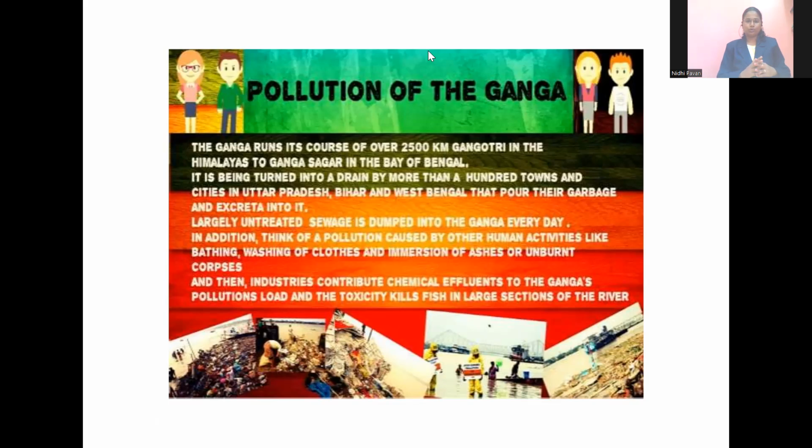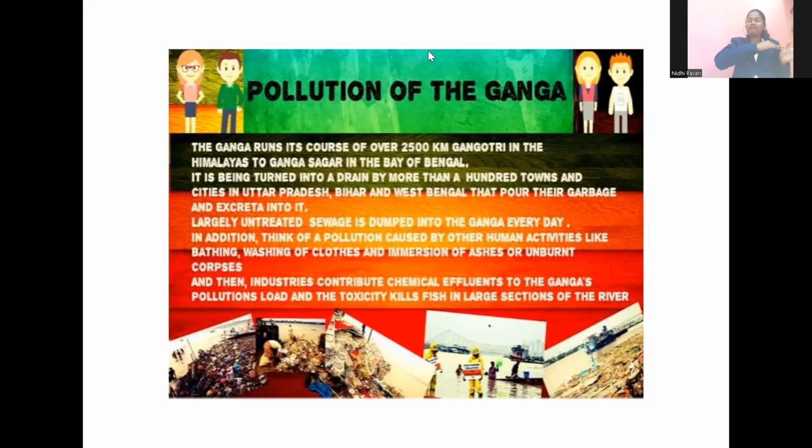From the Gangotri in the Himalayas to Ganga Sagar in the Bay of Bengal, that much it will flow. So it is being turned into a drain because it became a garbage dump. Now it should be very pure, it is clean. It is being turned into a drain by more than 100 towns and cities.